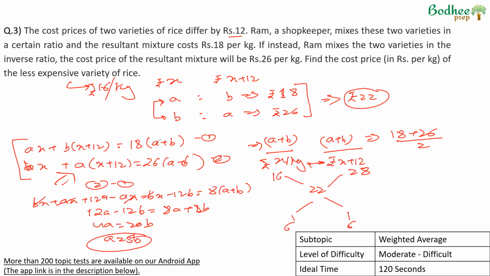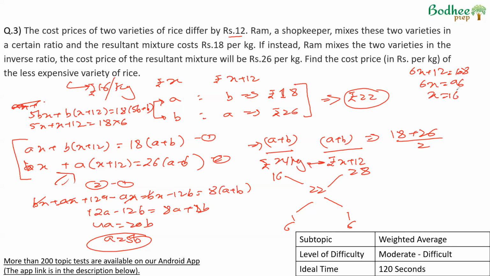If we substitute it, say in the first equation, a is equal to 5b. A can be written as 5bx plus b into x plus 12 plus 18 into 5b plus b. B can get cancelled from the entire equation. Therefore, 5x plus x plus 12 is equal to 18 into 6. So this equation here I'm writing on the extreme right side. 6x plus 12 is equal to 18 into 6, which is 108, which means 6x is equal to 96, which means x is equal to 16. So the cheaper variety comes out to 16 rupees per kg.